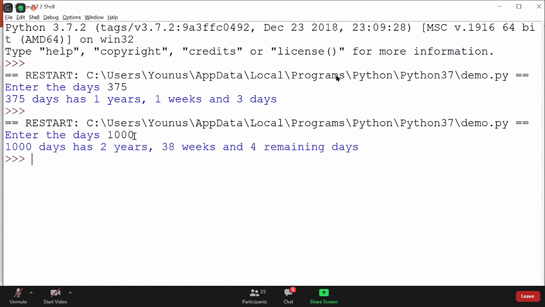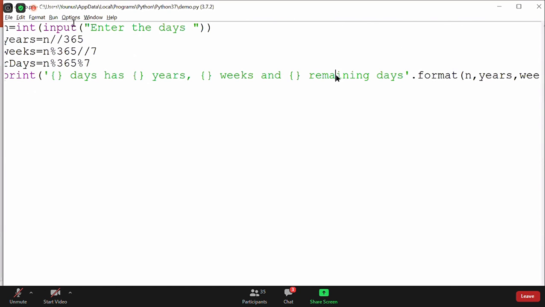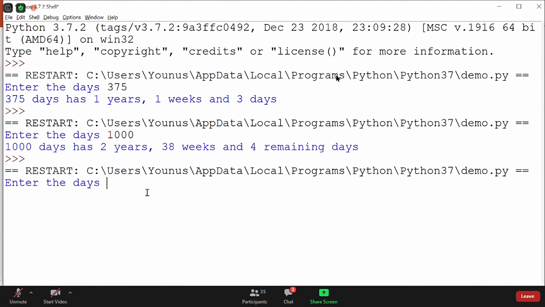Okay, and you can give any input. It's not only 1000 or 375. You check with 365 directly, and it will say that 365 has 1 year, 0 week, and 0 remaining days. Okay, is it not working correct?